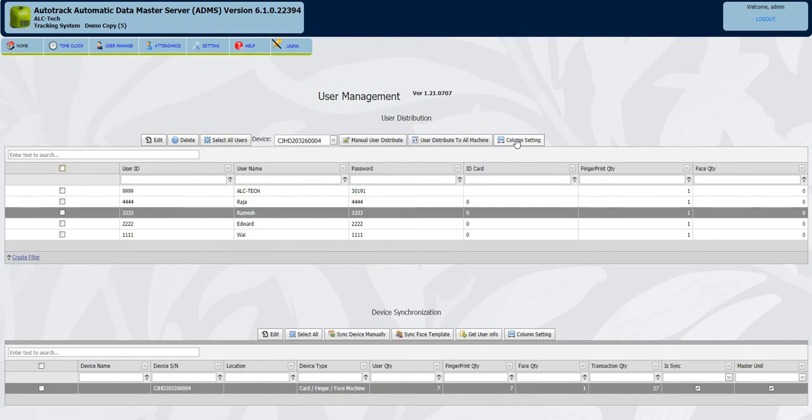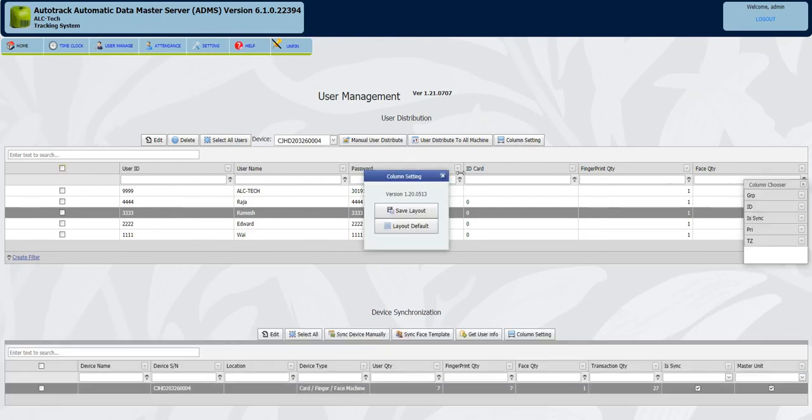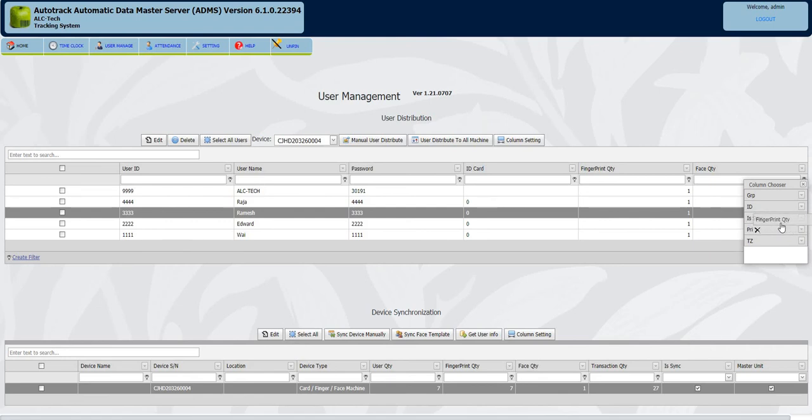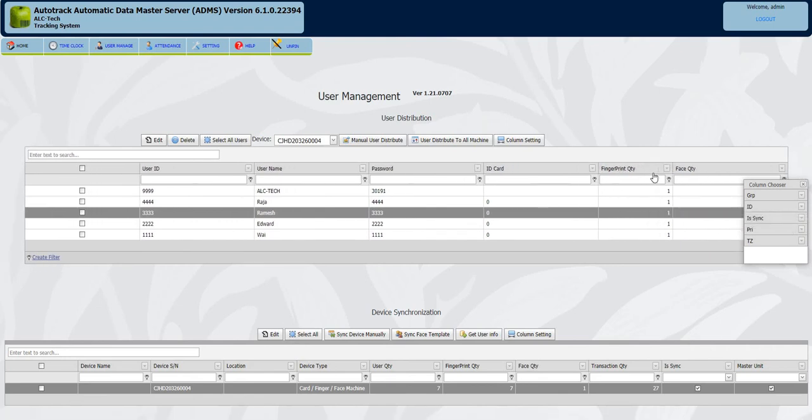We already know about the column settings. We can select the column. Then if I don't want it, I can remove it. Then adjust the column width and size. That's it. Okay, then next one, device synchronization.